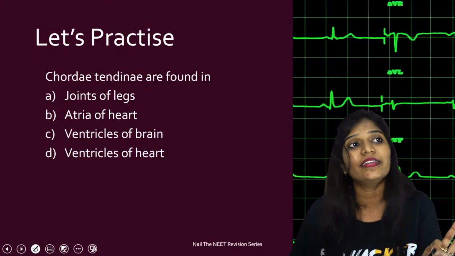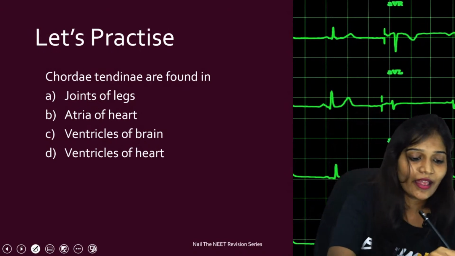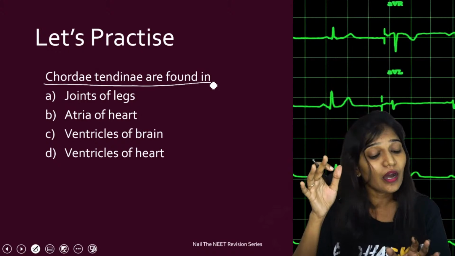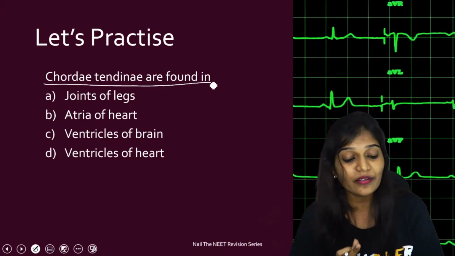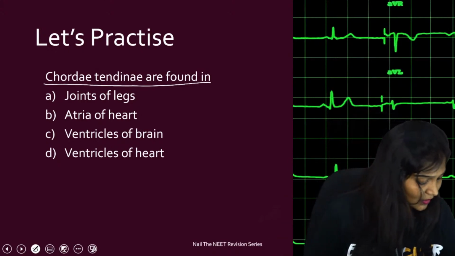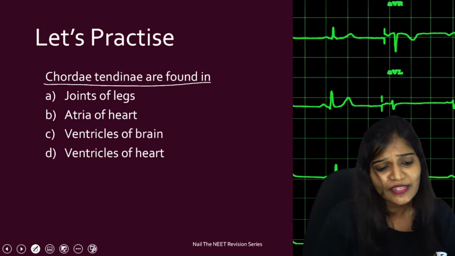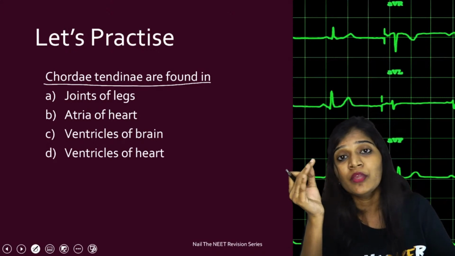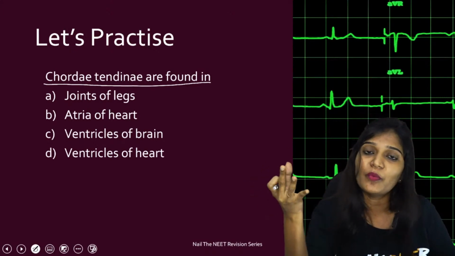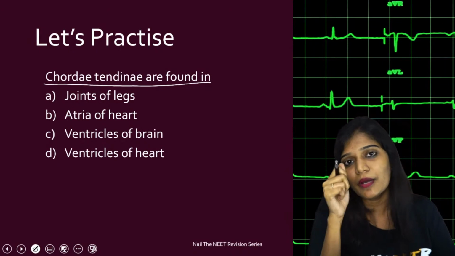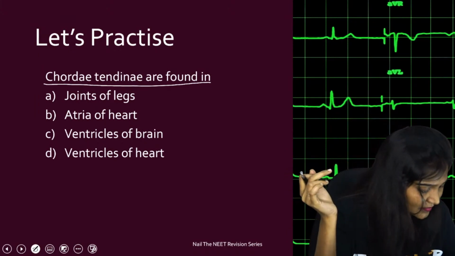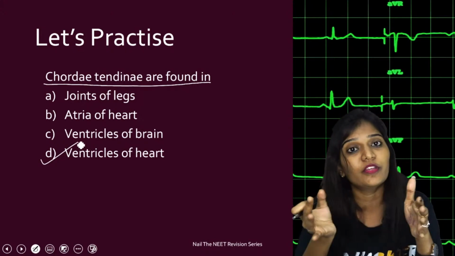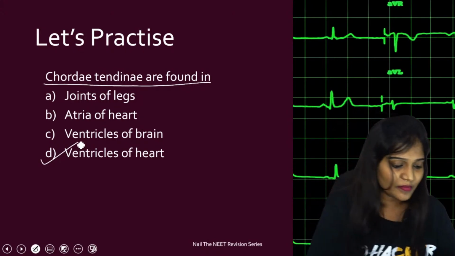Yes, chordae tendineae. Just now I told you, where is this chordae tendineae? Is it present in the joints of the legs, or atria, or in the ventricles of the brain, or ventricles of the heart? Anybody answer this question? Where is it present? Chordae tendineae. Just now I told you, important question. It prevents the backflow of blood from the ventricles into the atria by pulling the valves down. Yes, very good. It's present in the ventricles. Is it present in the right ventricle or left ventricle or both? Both the cases. It is present in both.